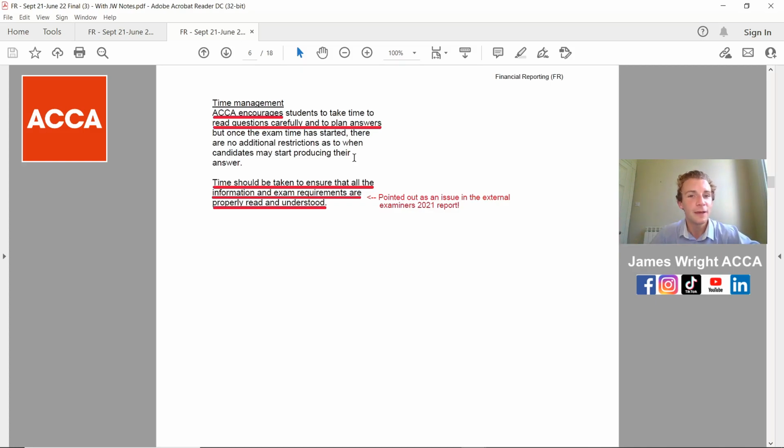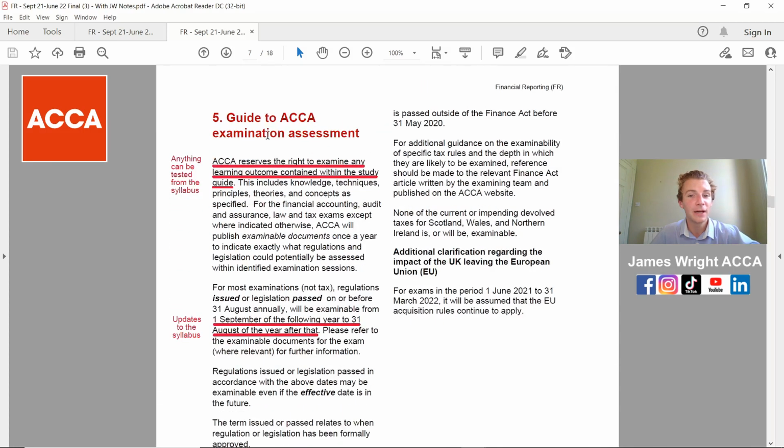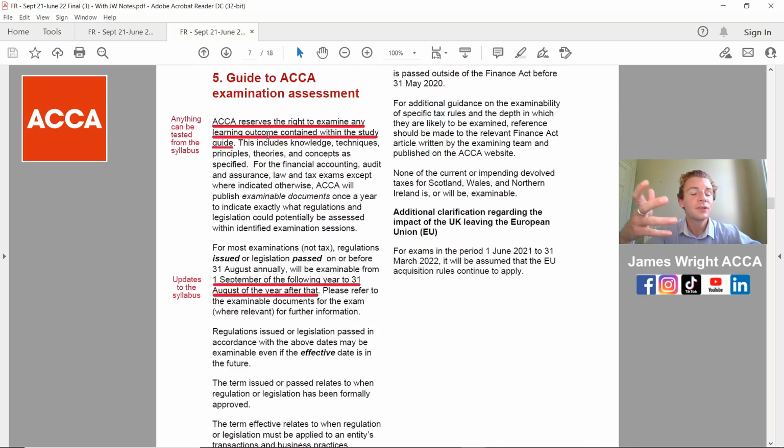So just to be aware of, ACCA continues to encourage students to read questions carefully and plan answers. The planning of answers here is for section C, where you have control over it and it's marked by a marker. Coming on to the guide to the ACCA examination assessment now,